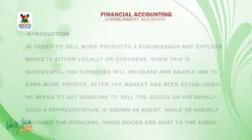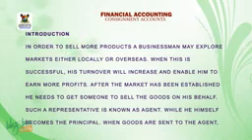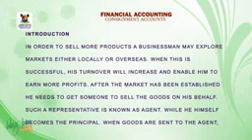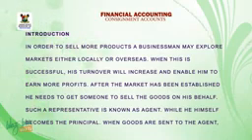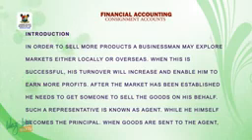Introduction. In order to sell more products, a businessman may explore markets either locally or overseas. When this is successful, his turnover will increase and enable him to earn more profits. After the market has been established, he needs to get someone to sell the goods on his behalf. Such a representative is known as agent, while he himself becomes the principal.